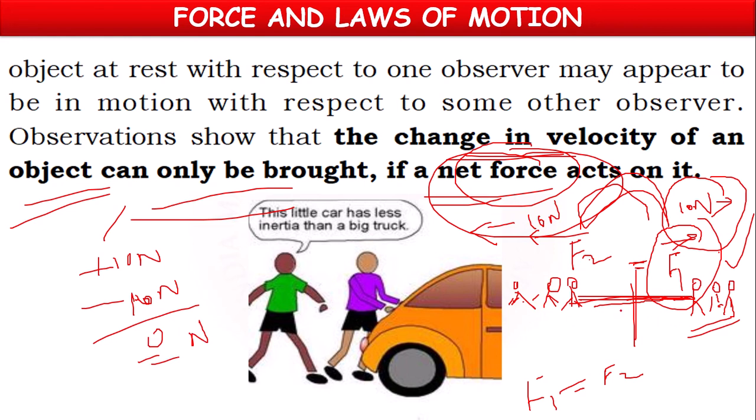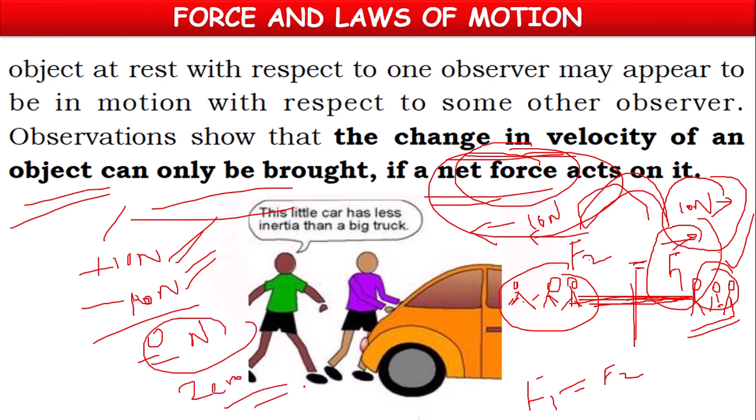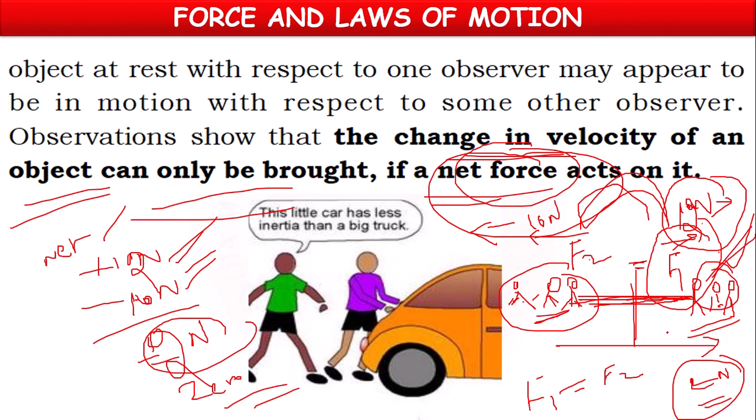Nobody is crossing the line. The rope is like that only. The players are like that only. Why? Because they are applying the same force in opposite directions. Because of that, the total net force, the resultant force, is 0. That's why we are not able to observe any change. But once on one side the force is more, 12 newtons, and the other side 10 newtons, then what happens? 12 newtons minus 10 newtons, 2 newtons. So on the right side, 2 newtons of force is more. So these people will be pulled towards the right side with the 2 newtons net force, and they will cross the line, and these persons will win the game.